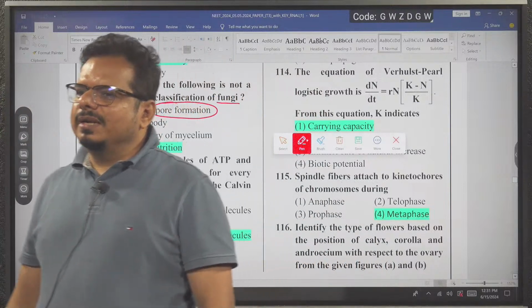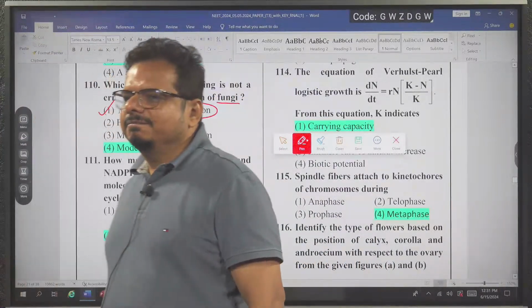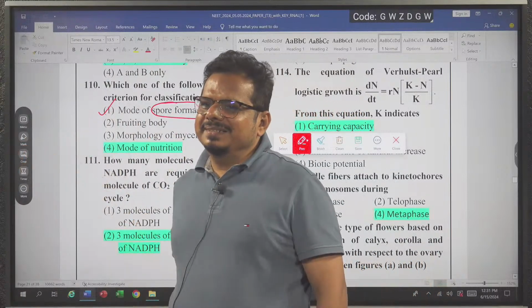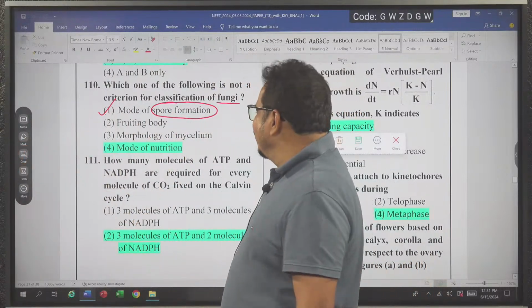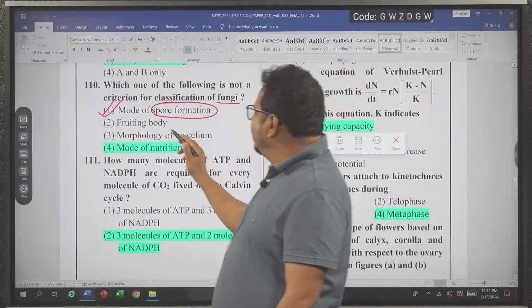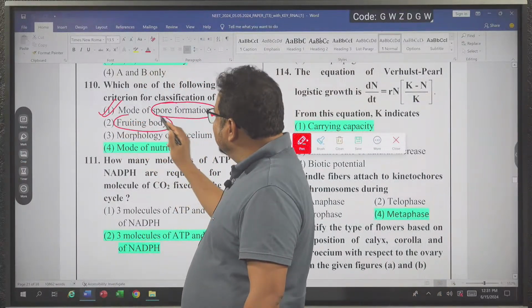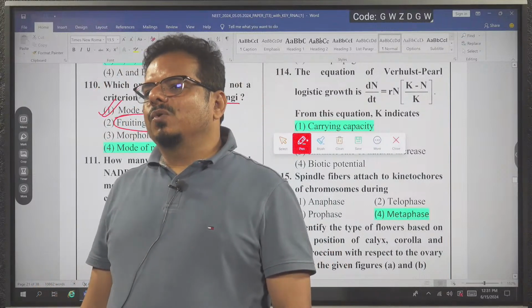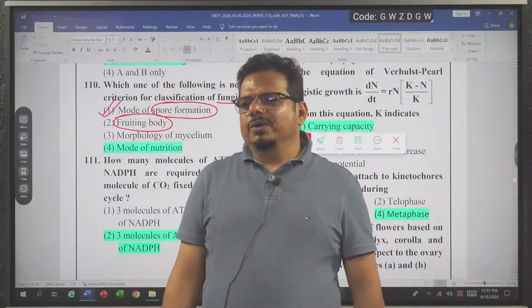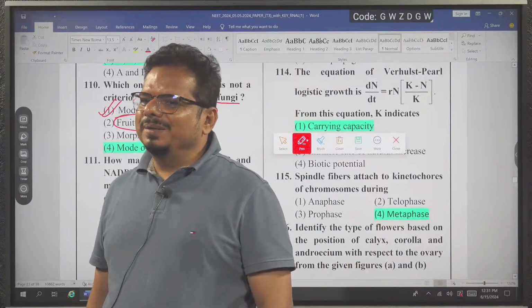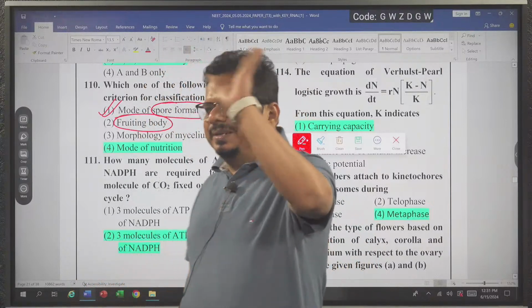Where ascospores are there, they are ascomycetes. Where basidiospores are there, it is basidiomycetes. Done. So mode of spore formation we are using. Second, fruiting body we are also using. Basidiocarp, ascocarp. Basidiocarp is the fruiting body in basidiomycetes, ascocarp in ascomycetes. So we are using it.